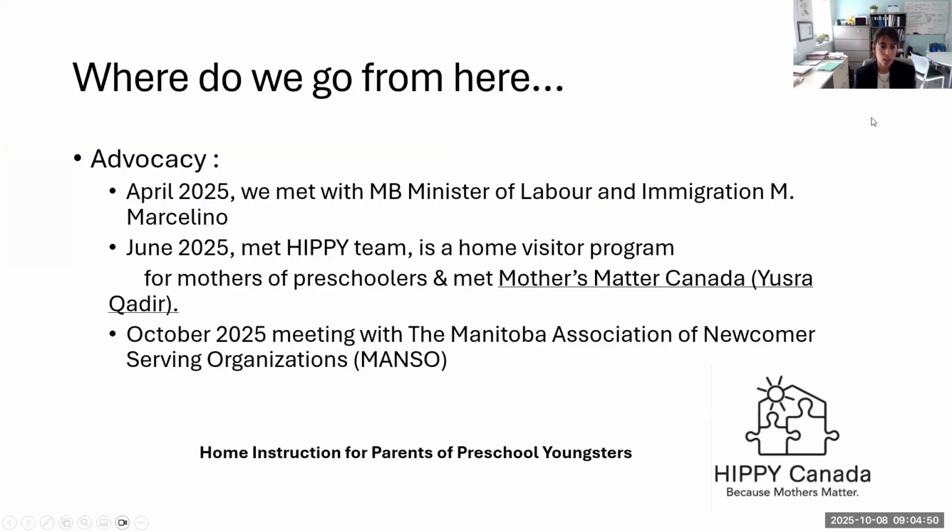In terms of advocacy, we met with the Manitoba Minister of Labor and Immigration, and that was actually a very interesting meeting. She wanted to know, and we said we only have data showing that we have an overrepresentation. We don't know why exactly. And she was quite interested in knowing what to do to help the immigrant families. And we said, well, we'll have more data for you in the future. But in the meantime, I said, when we had our meeting, we think we should be trying to impact the